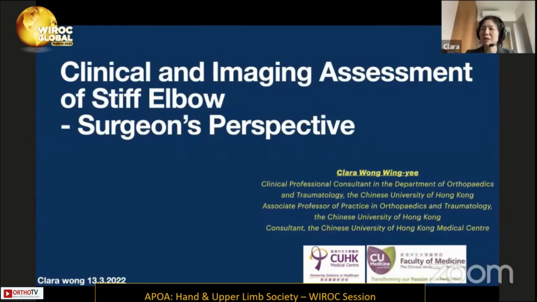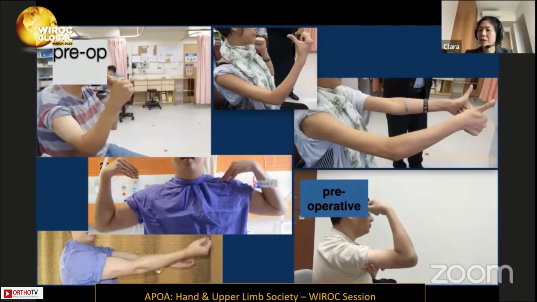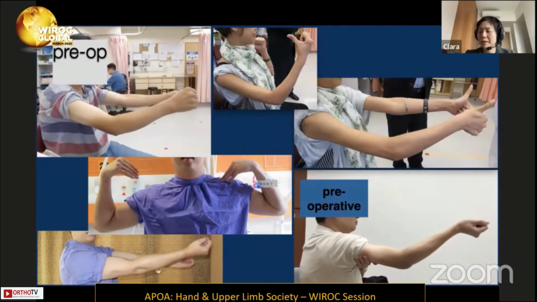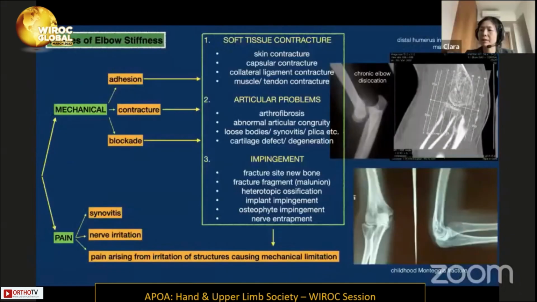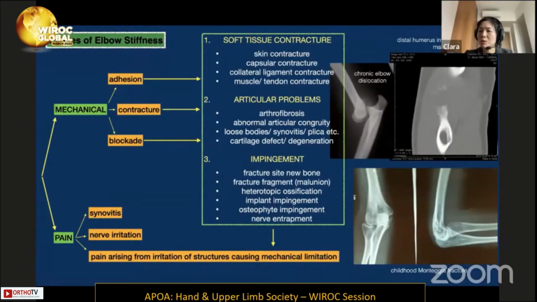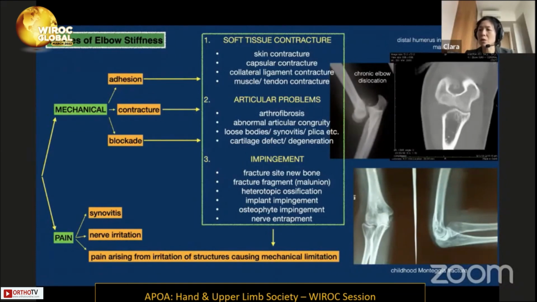In my presentation, I would like to talk about the clinical and imaging assessment of stiff elbow, a surgeon's perspective. No matter whether it is due to post-traumatic, degenerative, or inflammatory causes, elbow stiffness is a common problem and can be very disabling. Elbow stiffness can be caused by mechanical adhesion, contracture, or blockade, or due to pain, or a combination of the two.